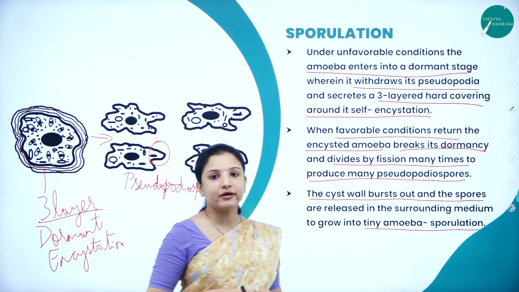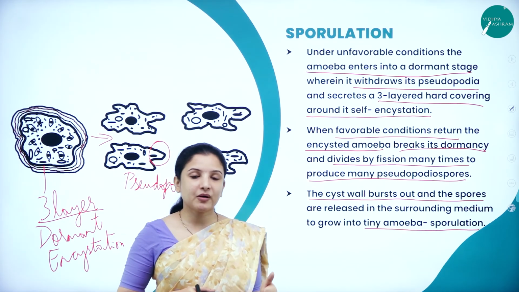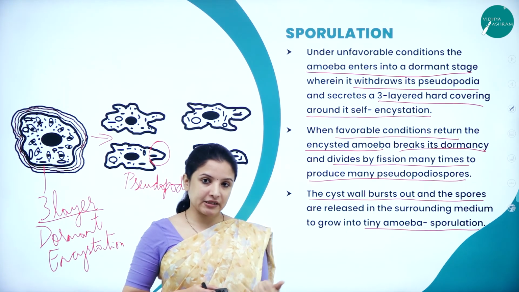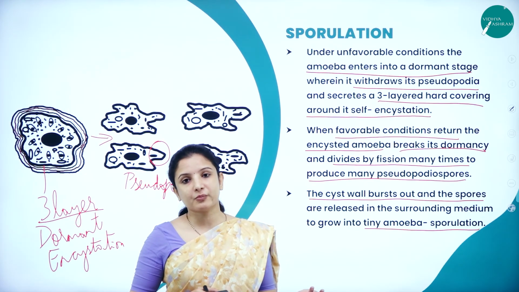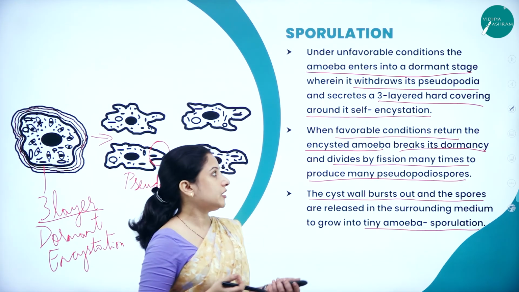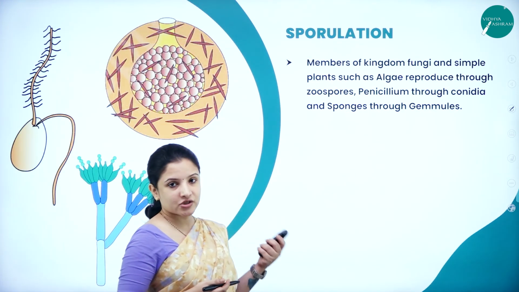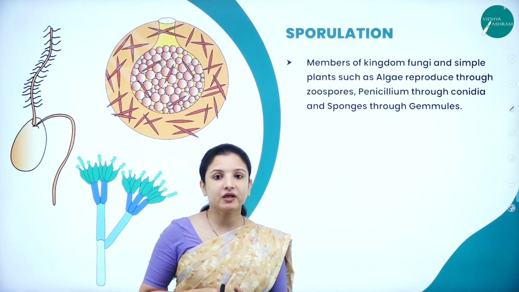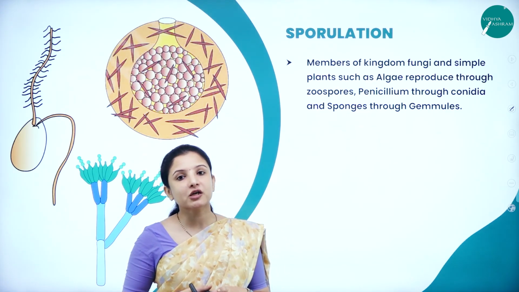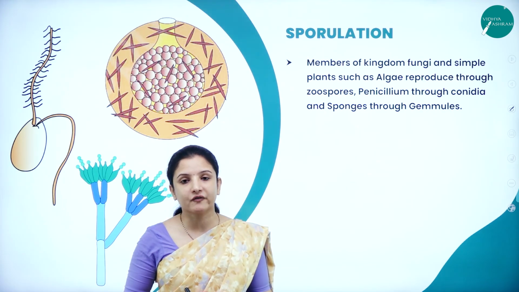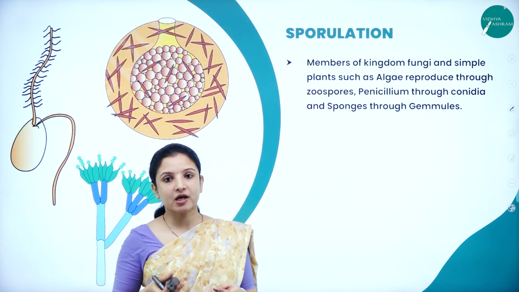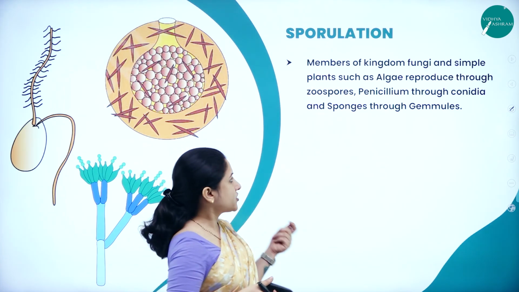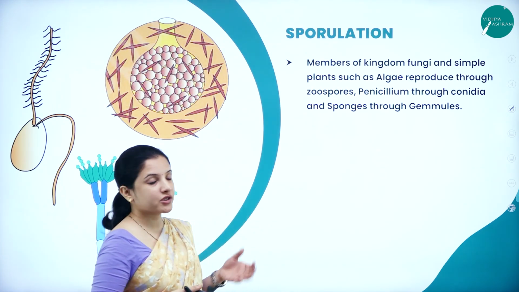This process is called sporulation. So amoeba can undergo binary fission and they can undergo sporulation, and those spores can undergo binary fission and form new amoeba. This is how sporulation occurs. Not just in amoeba, sporulation also occurs in the majority of fungi, and even in algae and also in sponges. So we shall look into them.